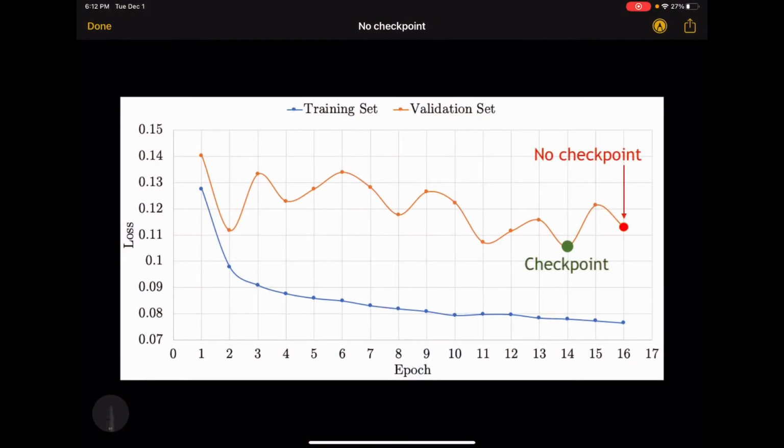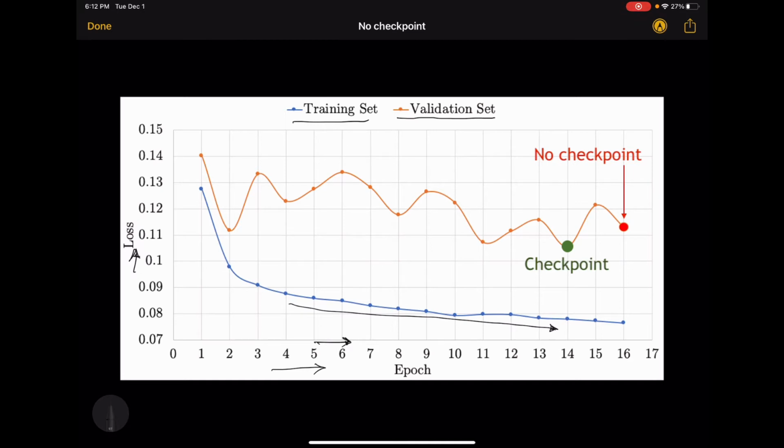Now here's an example learning curve. You can see that on the x-axis I have my epochs, and on the y-axis, say this is my loss. The orange curve is for the validation set and the blue curve is for the training set. Obviously, the more we train, the higher the epochs, the loss on the training set will continuously go down.